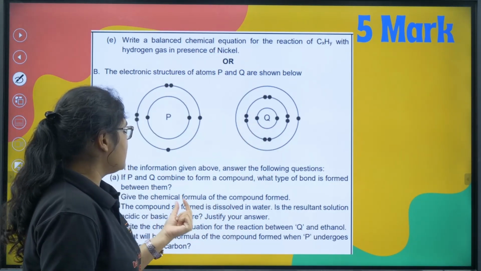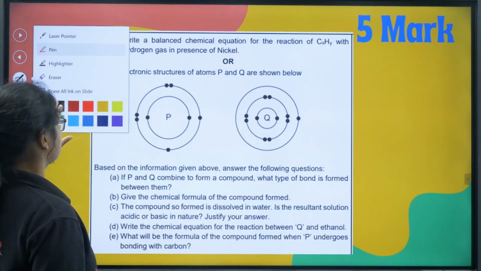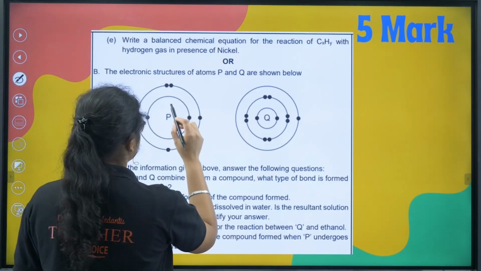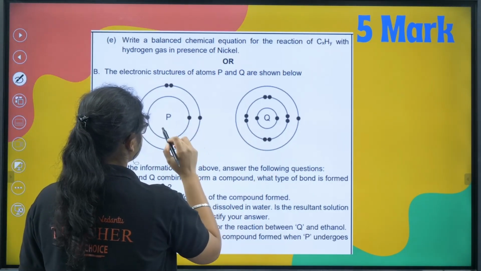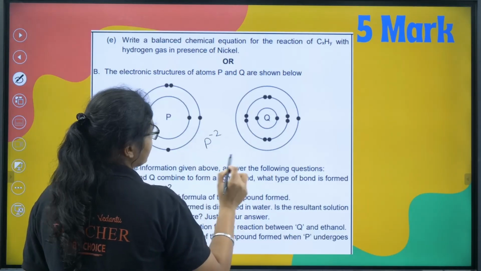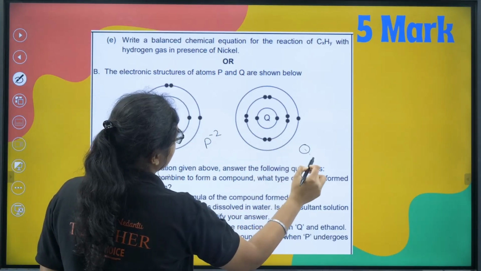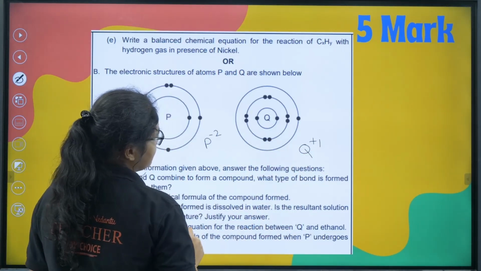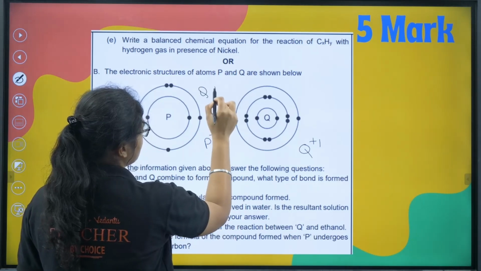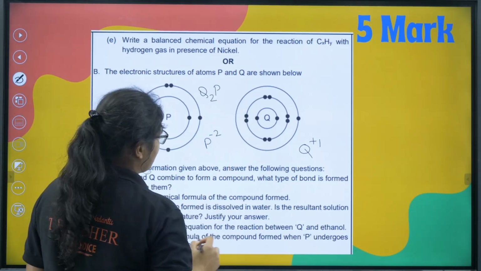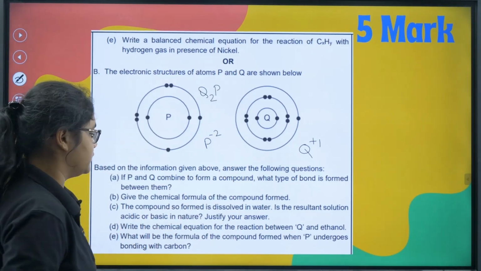Next, give the chemical formula of the compound. So if you see, this is P, right, it will gain 2 electrons, and you have Q, it will lose 1 electron. So what I will get here, Q2P, that will be the molecular formula here.